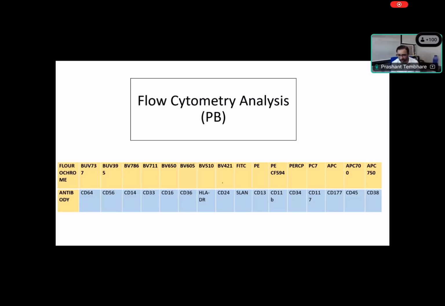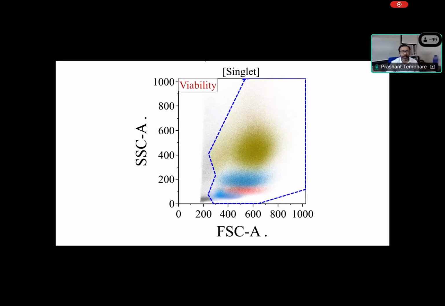The patient's peripheral flow was done just to see what is there. So there are different markers. For monocytic markers we use CD14, CD64, CD33, CD16, and HLA-DR. Now we start analysis of the cells. These are the viable cells. You can see forward scatter and side scatter. High side scatter cells are granulocytes, and low side scatter with high forward scatter are lymphocytes. Lymphocytes have close to zero side scatter because they are small. So we have lymphocytes, monocytes, some blasts, and granulocytes.